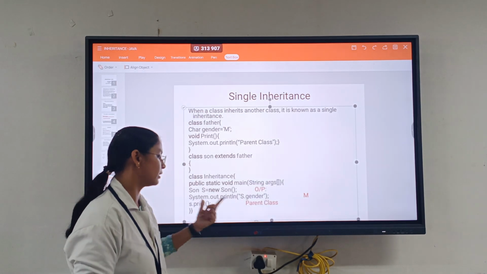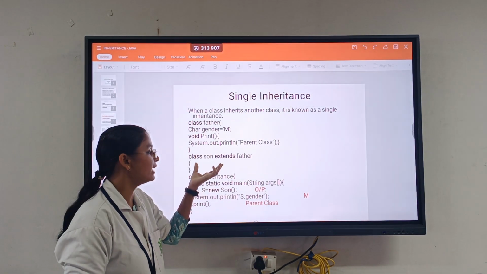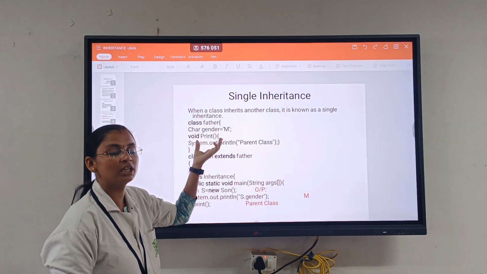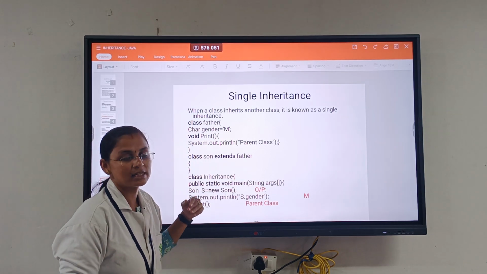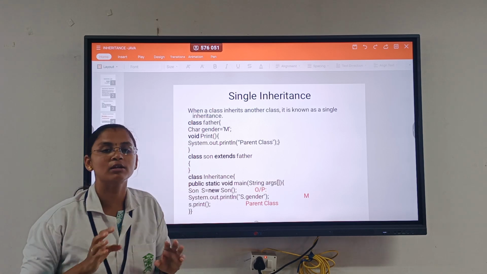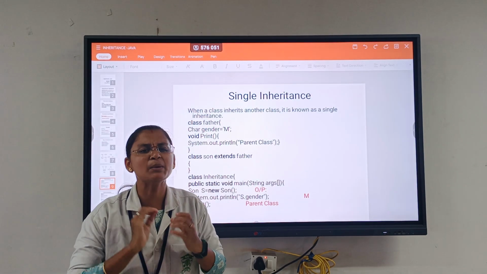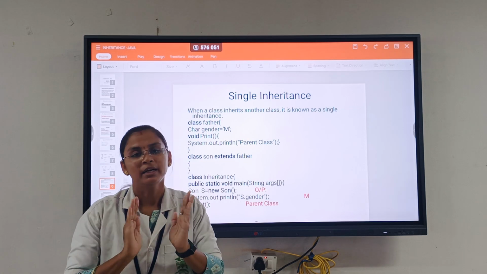So the parent class outputs are all displayed. Here I didn't give anything, but I gave everything in my parent class. I inherited everything from my parent class. The child class has been executed successfully. This is the concept of single inheritance, a simple way to inherit data.